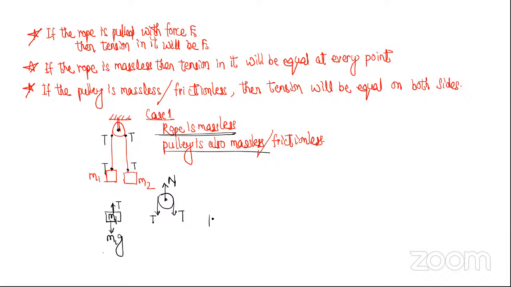And for mass 2, again the tension will be T only, and this is M2G. Got it? Yes, sir. This is the meaning of case 1. Yes, sir. Okay, let's change this a little and make case 2.